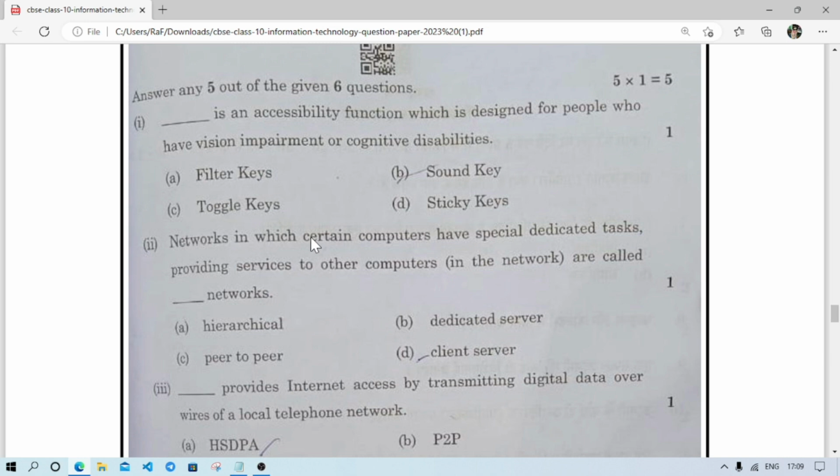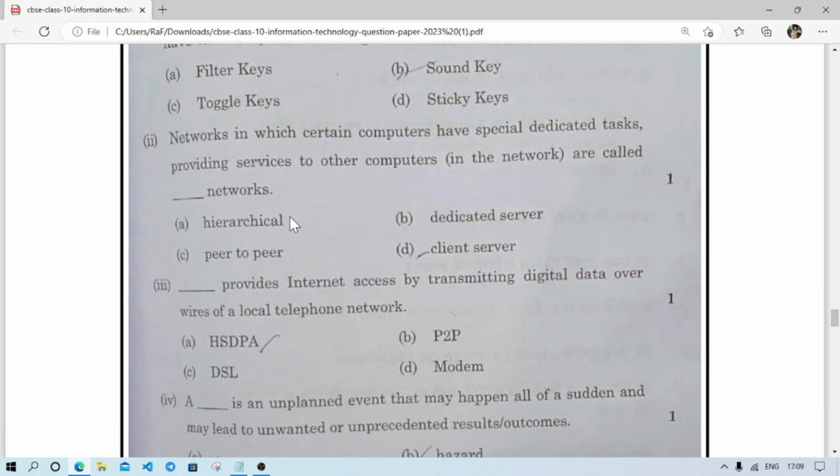This is also wrong. Now network in which certain computers have special dedicated tasks providing services to other computers in the network are called dash network: hierarchical, dedicated server, peer-to-peer, client server. As here mentioned dedicated tasks, so I think the correct option should be dedicated server.